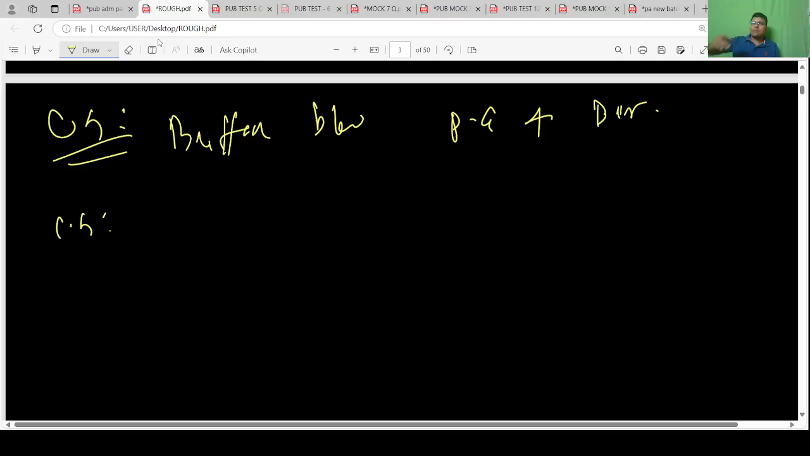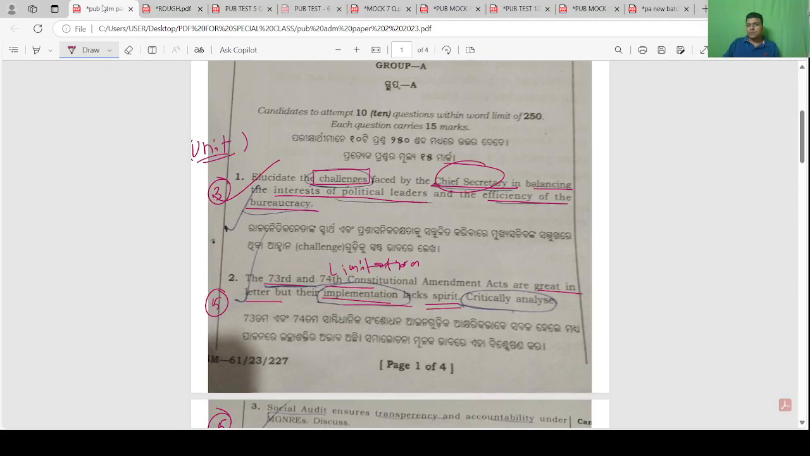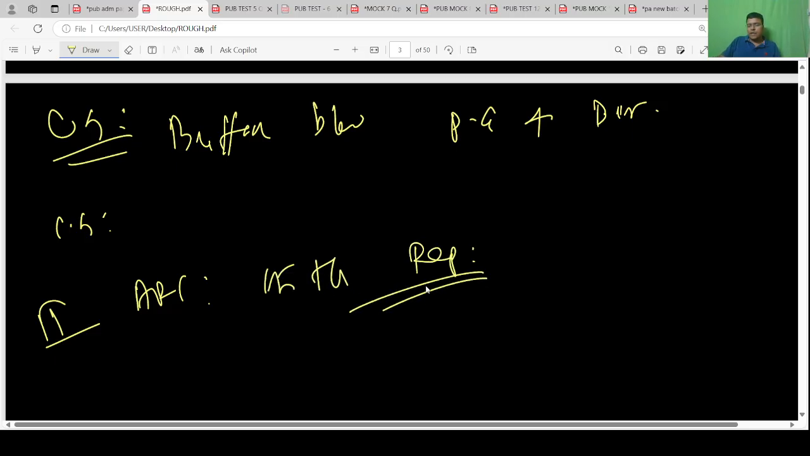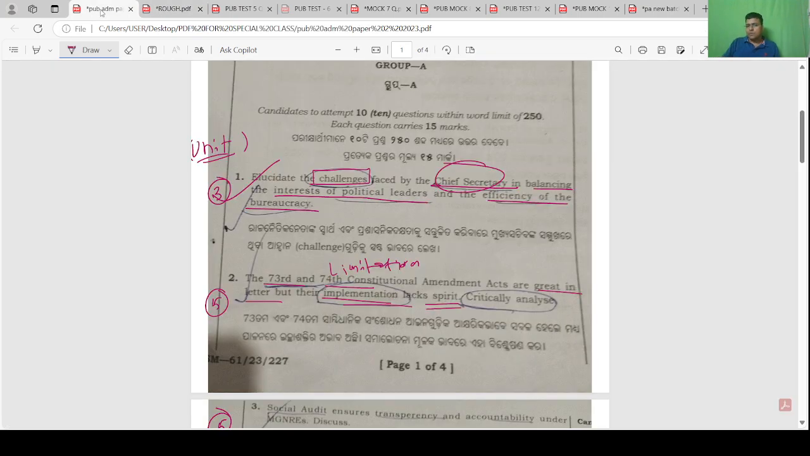He guides, directs, motivates and counsels bureaucrats. He ensures that bureaucrats do not fall to political pressure. So this is the answer to this particular question, and you end with the Second ARC 15th report, State and District Administration. So this is a straight question.